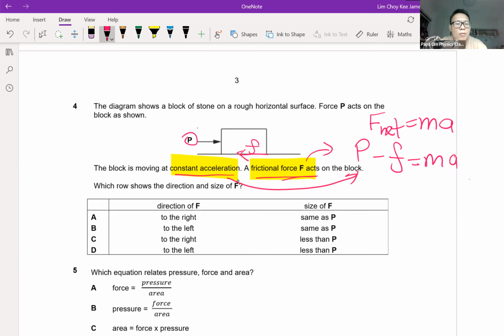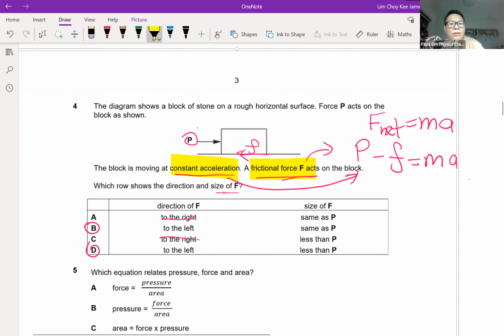Now, based on the question, which row shows the direction and size of the F? Based on the question, I know friction is going to the left, so that leaves me with option B and option D. So A is wrong, C is wrong, and I can narrow down to B and D.